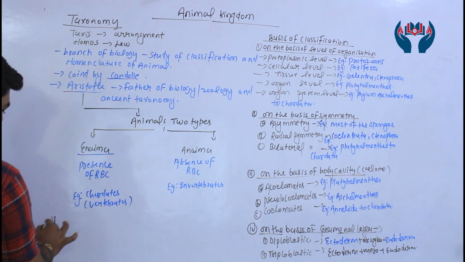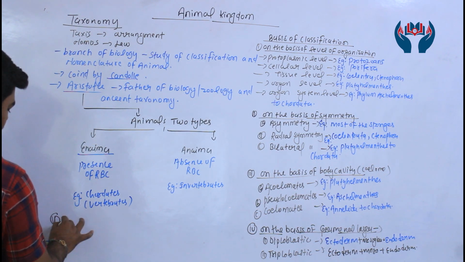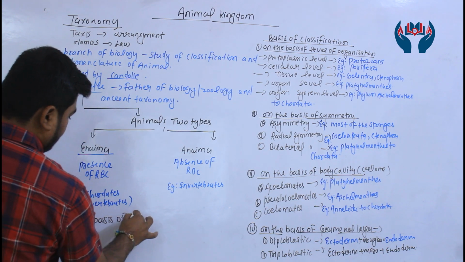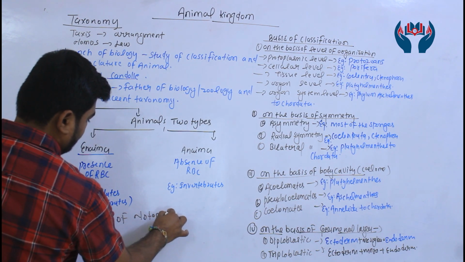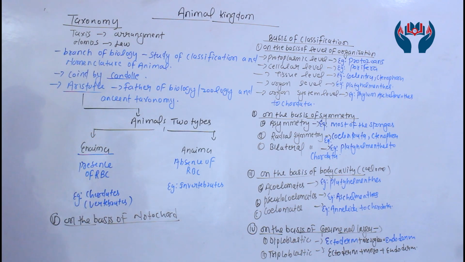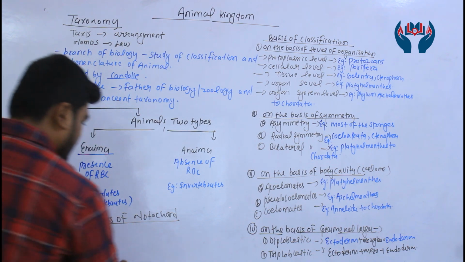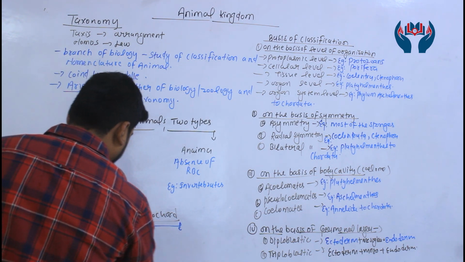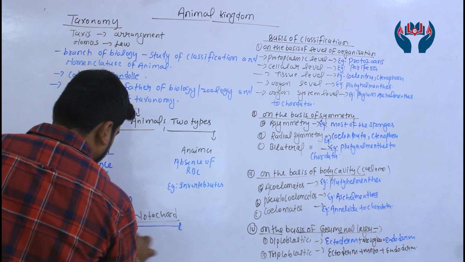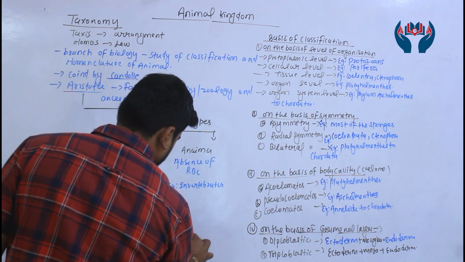Now next, the fifth one, on the basis of notochord. On the basis of notochord, animals are classified into two categories: one is chordates, another is non-chordates.